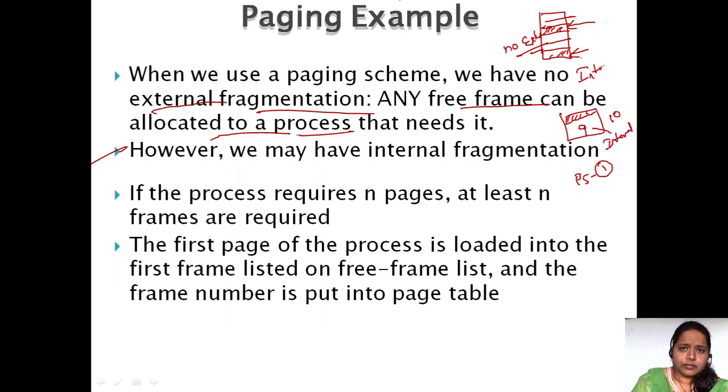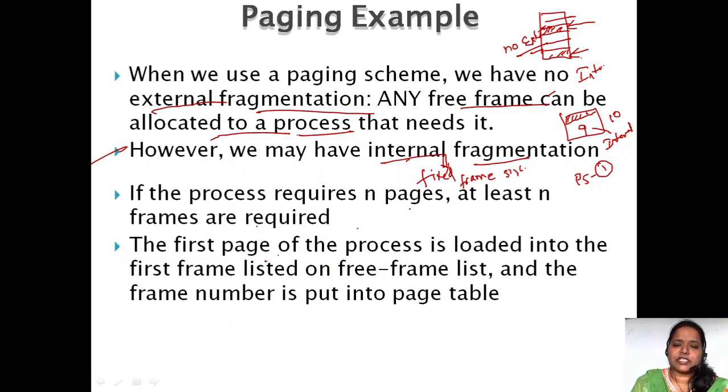So in paging, we don't find any external fragmentation, but we may have internal fragmentation. Why this internal fragmentation? Because of the fixed frame size. If the process requires n pages, at least n frames are required.